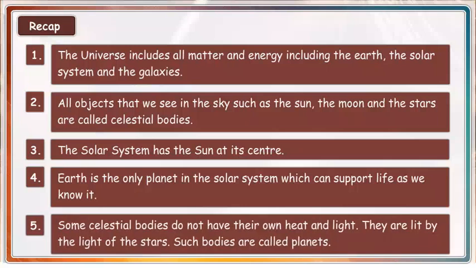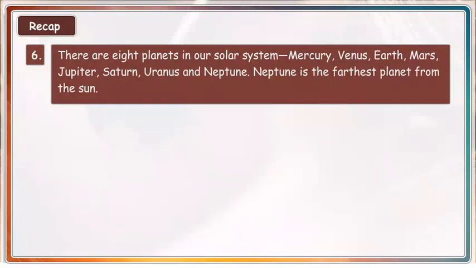Some celestial bodies do not have their own heat and light. They are lit by the light of the stars. Such bodies are called planets. There are 8 planets in our solar system: Mercury, Venus, Earth, Mars, Jupiter, Saturn, Uranus, and Neptune. Neptune is the farthest planet from the Sun.